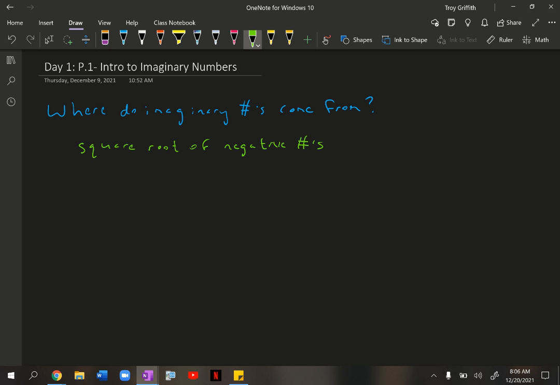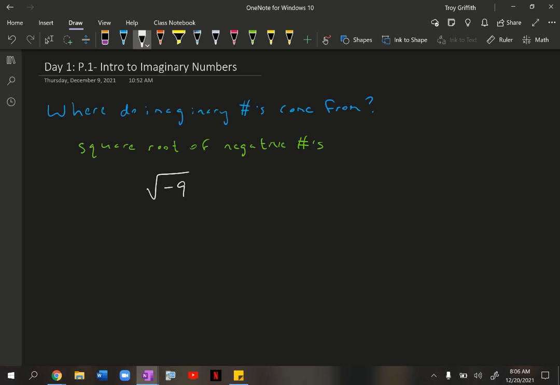All right, so for example, if we wanted to think of something that was imaginary, if I took the square root of -9, this is imaginary because there are no negative numbers that I can take the square root of to get an answer. And if I took any number in the world, positive or negative, and I square it, I'm always going to get a positive number. So no matter what, I'm not going to be able to take the square root of a negative number.